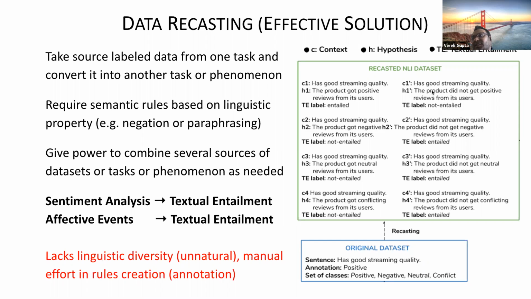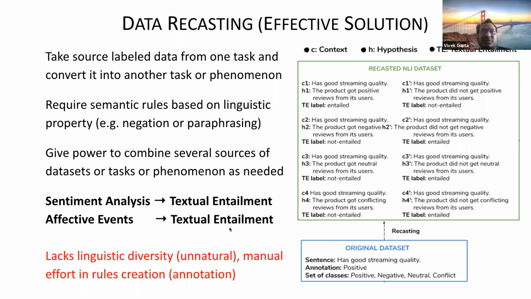So I also use negation. For example, the product did not get positive reviews from the user. Now this is not entail because the product got positive reviews. However, the product did not get conflicting reviews from the user, this is entail because it's clearly a positive review. You can also take multiple phenomena, like sentiment analysis, affective event, and all of them can be converted into a single problem, which is textual entailment.